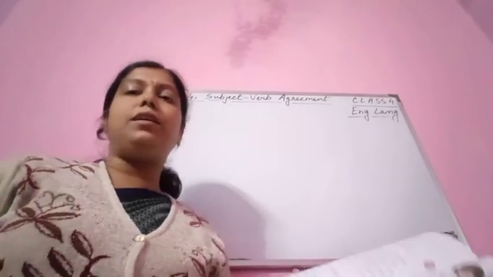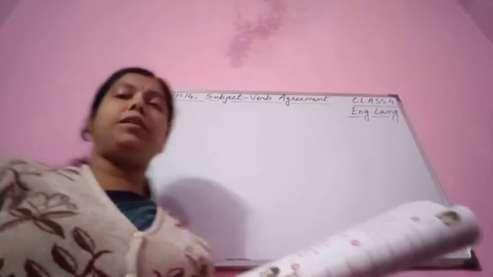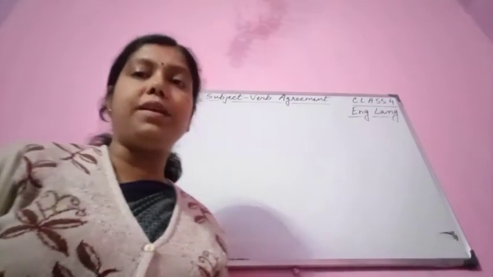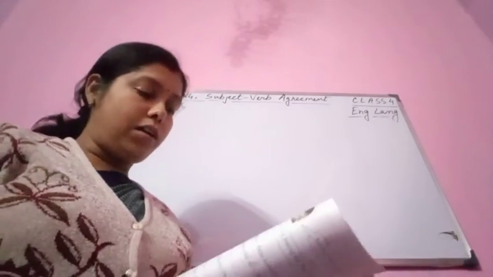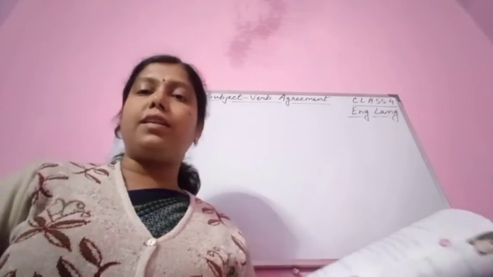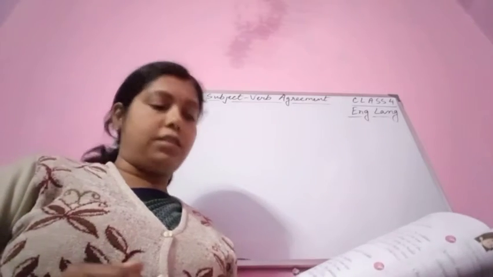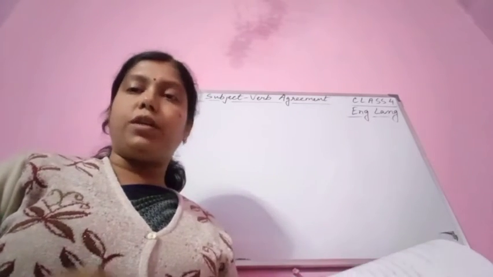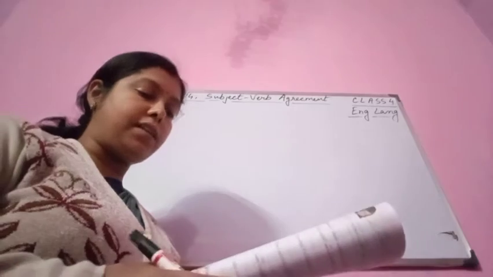So we are doing lesson 14, subject verb agreement. We have already done exercise A, B and C. Now we are going to do exercise D and E today. Correct the mistakes and rewrite the conversation. Please do this in the book itself.